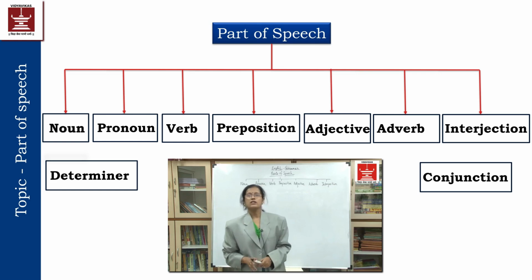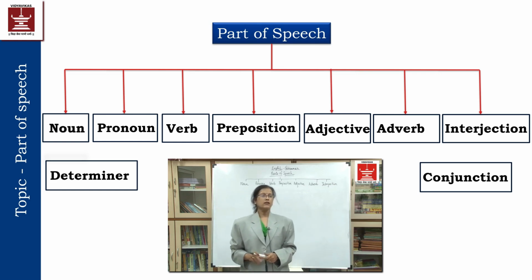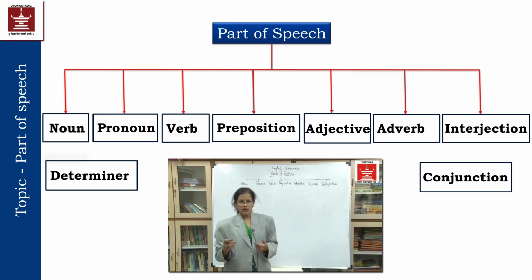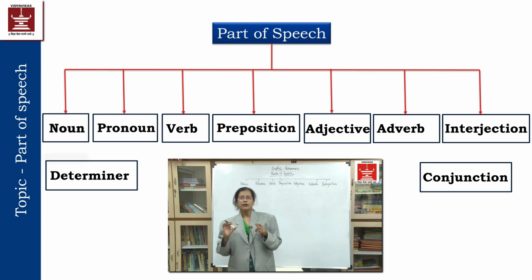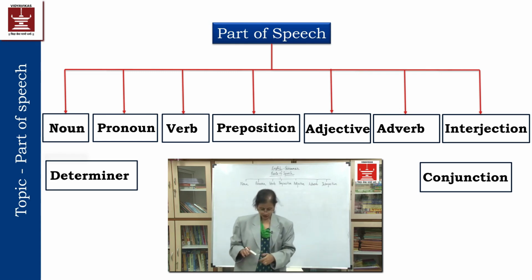Interjection means the words which we use to express our excitement, our anxiety, our happiness, our sorrow, our pain, our sadness. If I want to say something, oh, what a beautiful picture this is, what a beautiful scenery. So that time, whichever words I use at the beginning of the sentence, oh, bravo, hooray, I have won the match. In this way, whichever words I am using, those words will be called interjection.